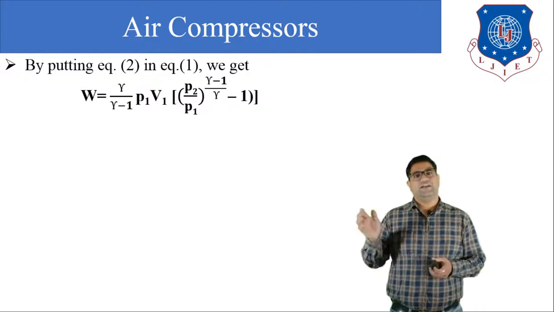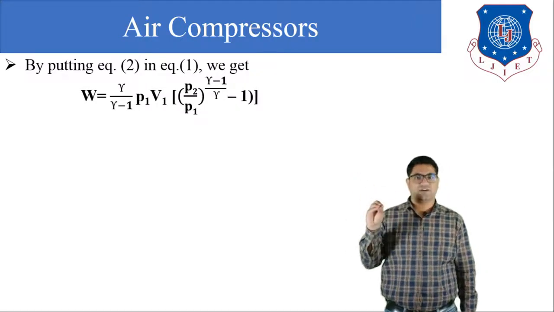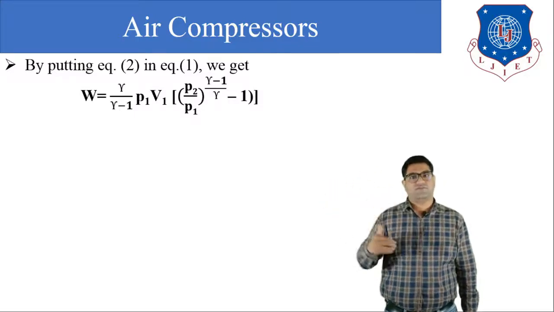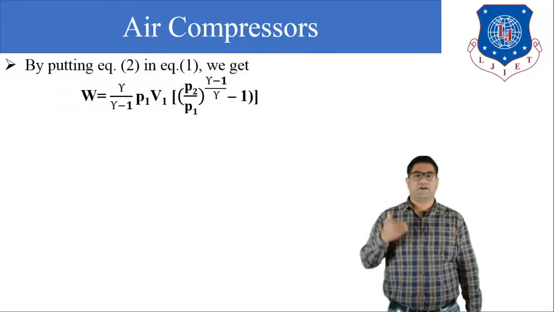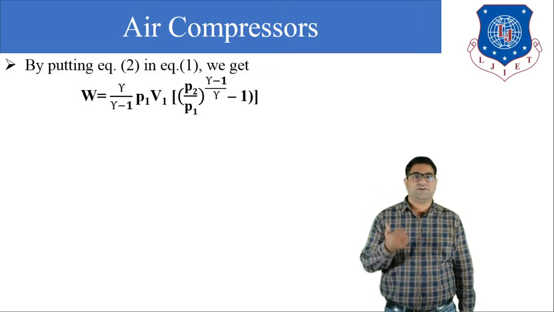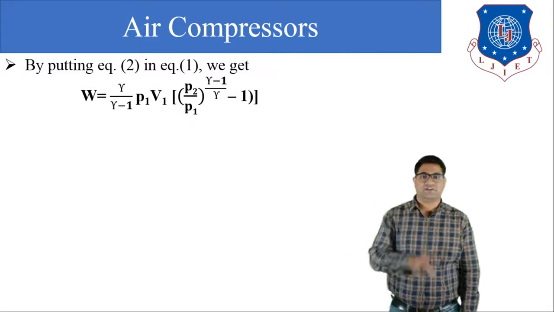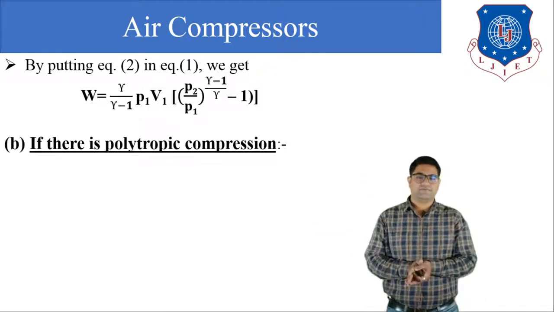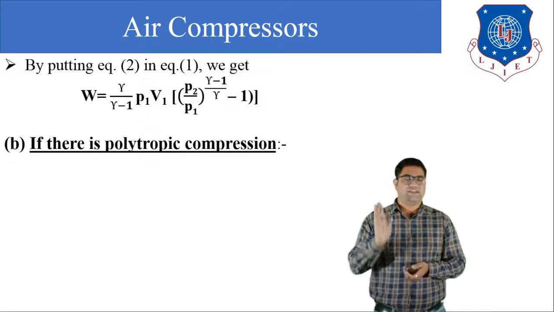So if we put the value of V2 by V1 in this equation, then we can get the work done for the compression process, or the work done for the cycle 1, 2, 3, 4, is equal to gamma upon gamma minus 1 into P1V1 in bracket (P2 by P1) raised to (gamma minus 1) by gamma, minus 1. So this is the final equation of work done. Here we have assumed that the compression was adiabatic.